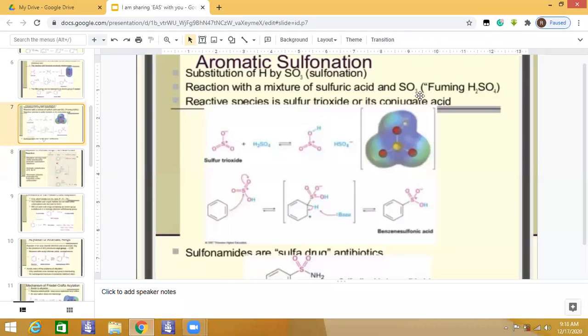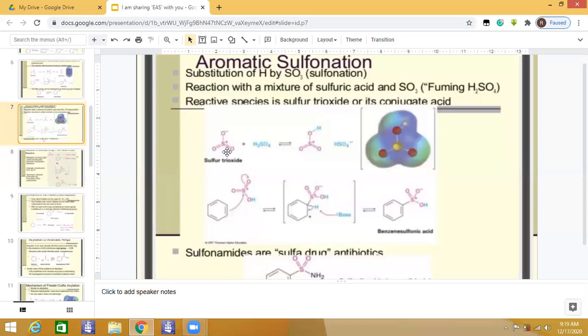So it is a concentrated solution of dissolved sulfur trioxide in sulfuric acid, nothing else. So the sulfur in sulfur trioxide is an electrophile, because the oxygen pulls these electrons away from it, because oxygen is very electronegative, you know very well.